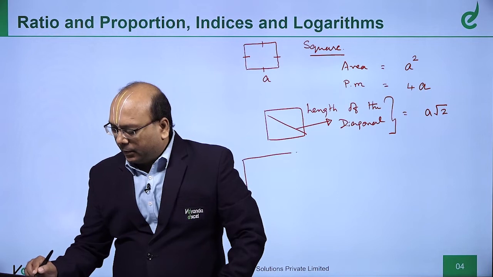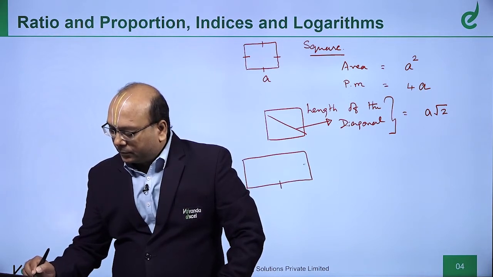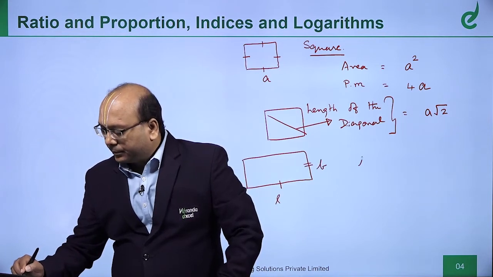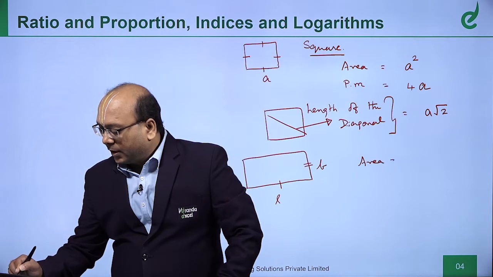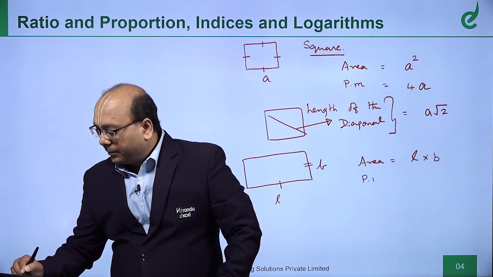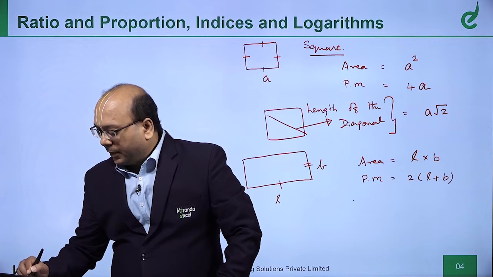We'll take a rectangle. Length and breadth. Area of rectangle is L into B. Perimeter is 2 into (L plus B).